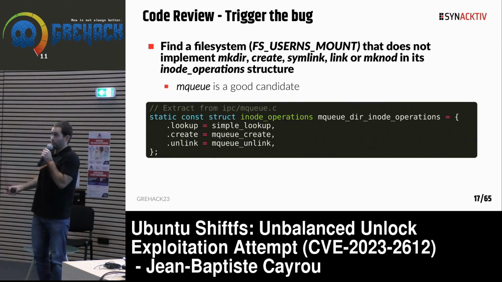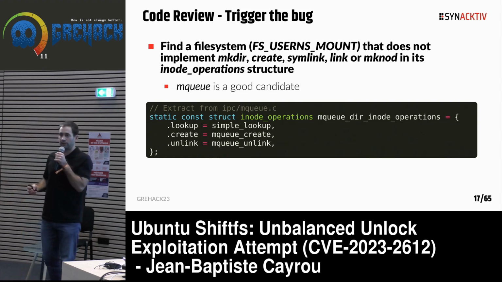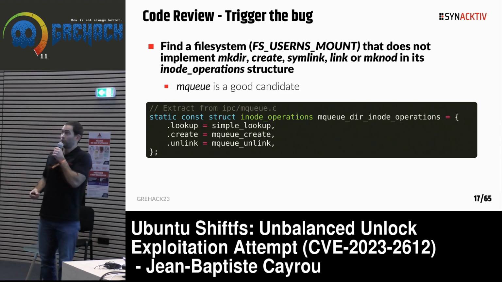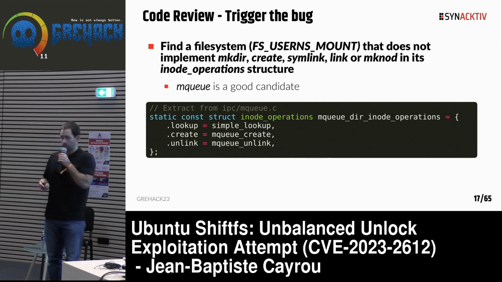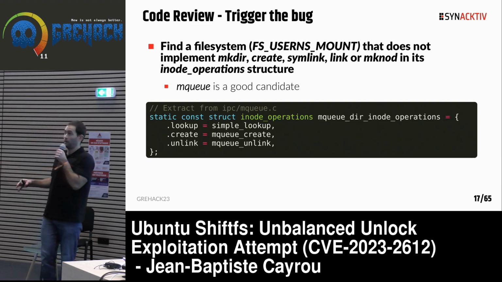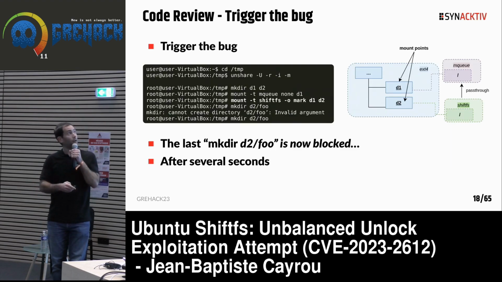So how can we trigger the bug? We need to find a file system which is available in a namespace and does not implement one of these operations. And we have a good candidate, which is MQ. You have the MQ extract there, and we can see we can just create and remove files in an MQ file system. There is no mkdir operation, for instance. So we can use it to trigger the bug.